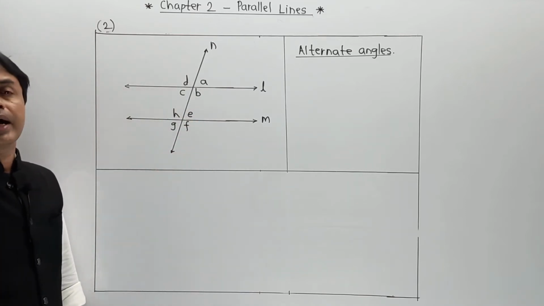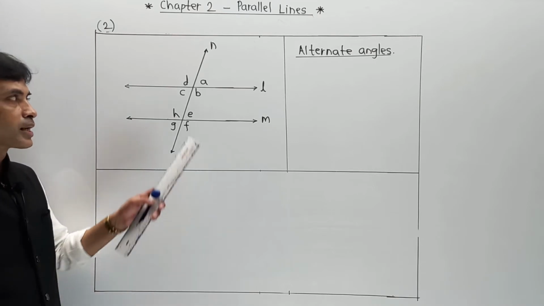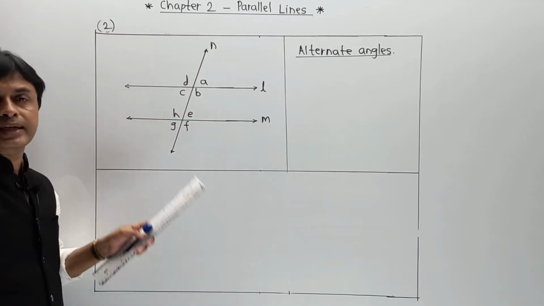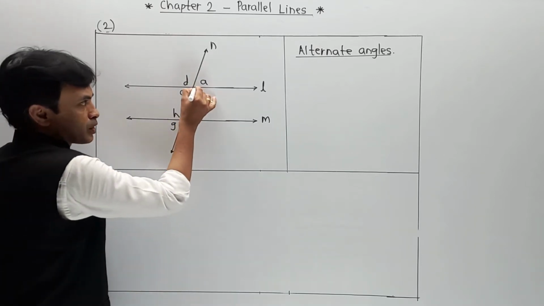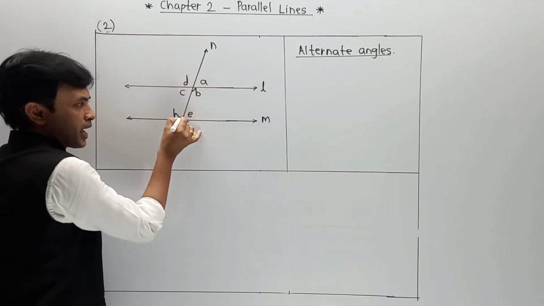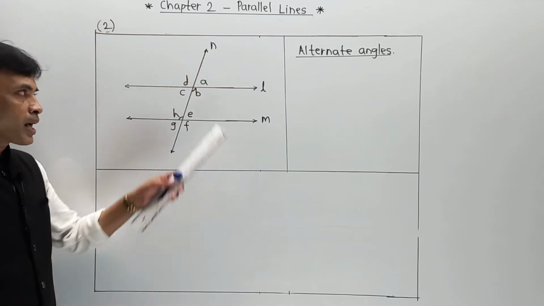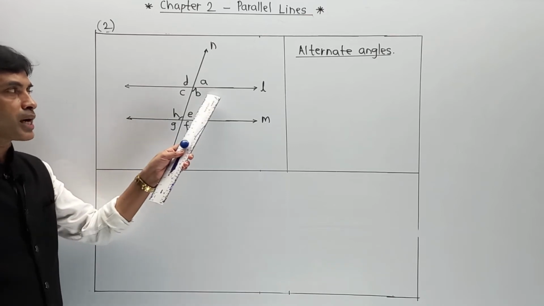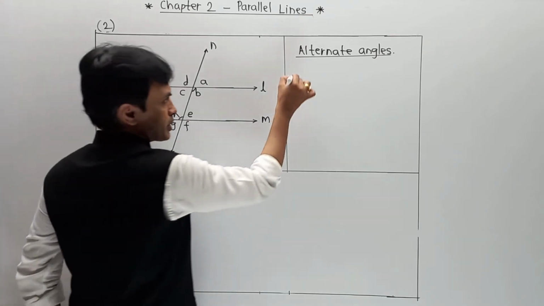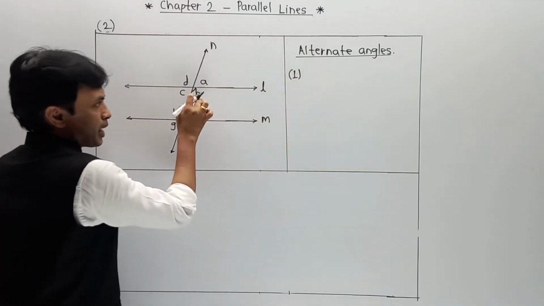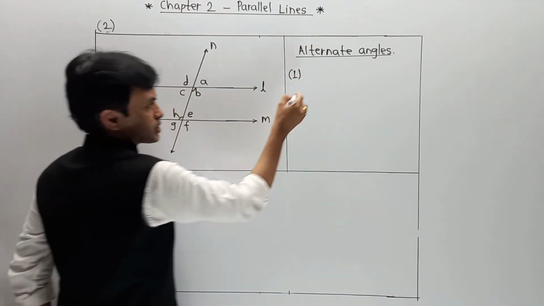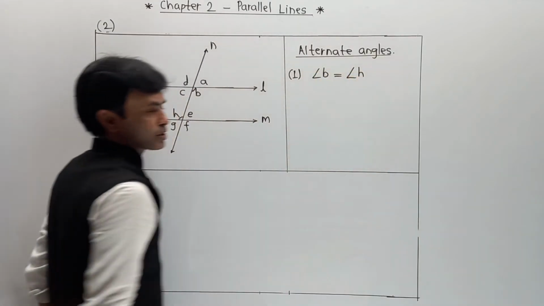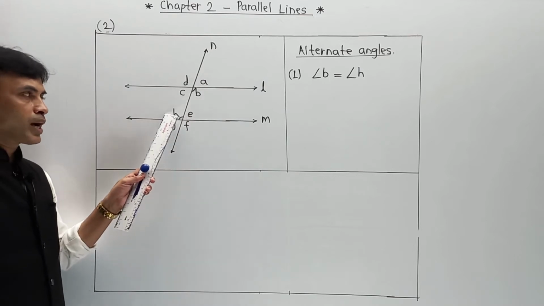Now what exactly is meant by alternate angles? Alternate angles are formed when there are two parallel lines and a third line acts as a transversal. Then your angle B, which is over here, and angle H, which is over here, angle B is called the alternate angle of H, or H is called the alternate angle of B. So I am going to write this. Angle B is the alternate angle of H. Angle B is equal to angle H.